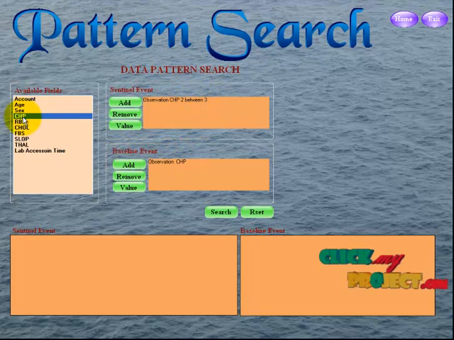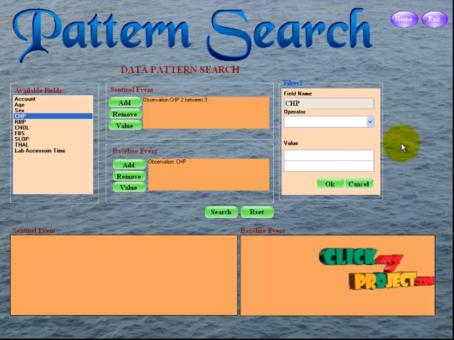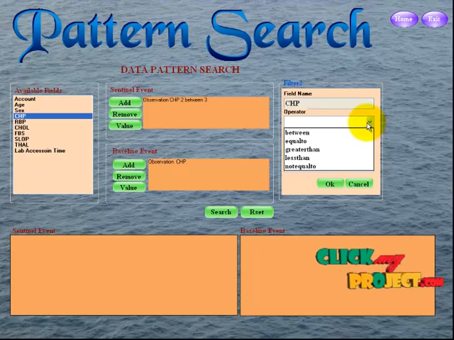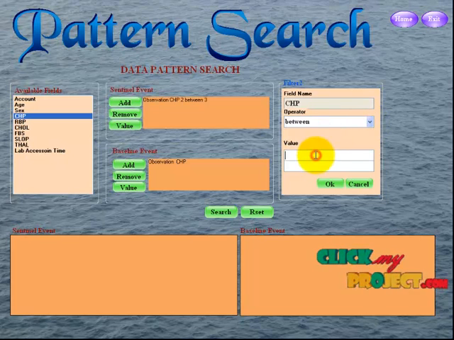Baseline event. We have the same searching for the CHP baseline, almost the same as before. Add CHP. The CHP is a 4 type. I also use between. This is the decimal value. You give the decimal value 3.0 in the first text and the lowest value in the second text. This is the correct format for searching the patterns.